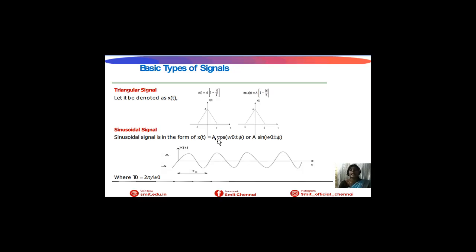And last one is sinusoidal signal. Sinusoidal signal x of t is represented as this sine wave. Here A is the positive amplitude and minus A is the negative amplitude and T naught is the time period. T naught is given by 2 pi by omega naught. Omega is the angular frequency. Already we know that. These are the basic types of signal in the signals.